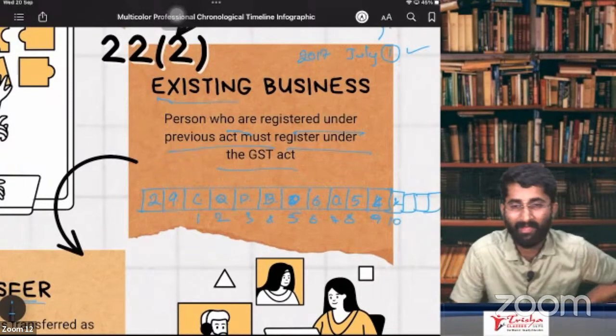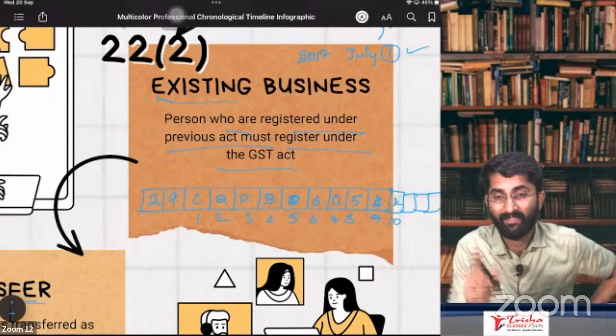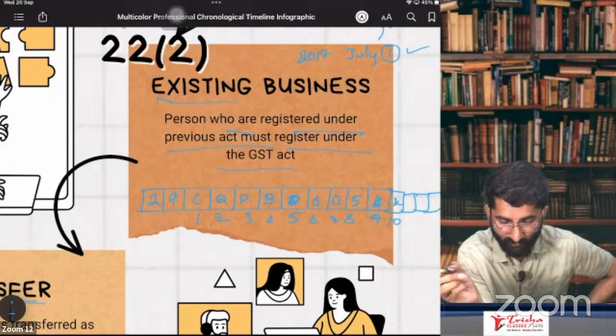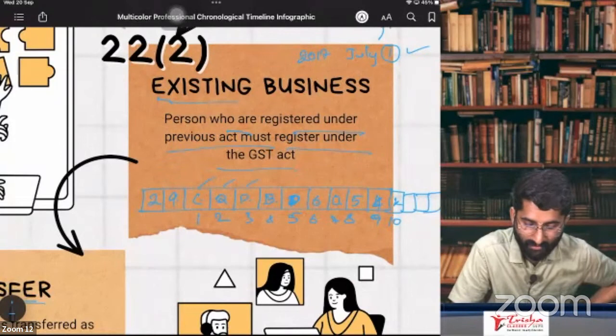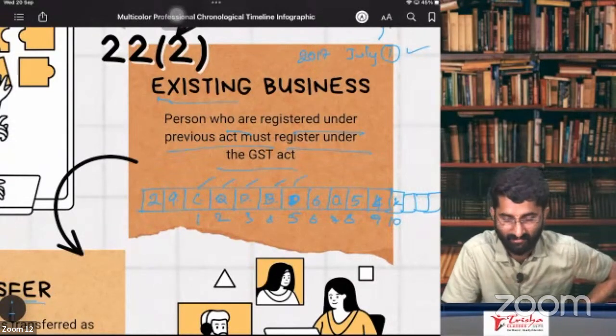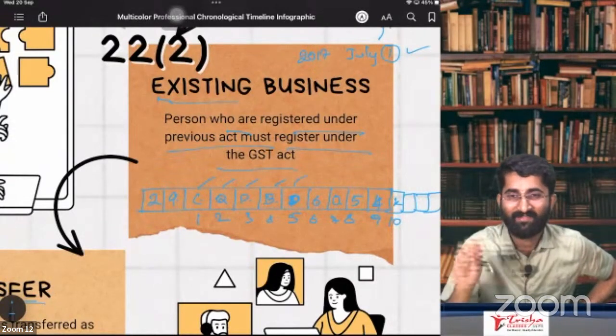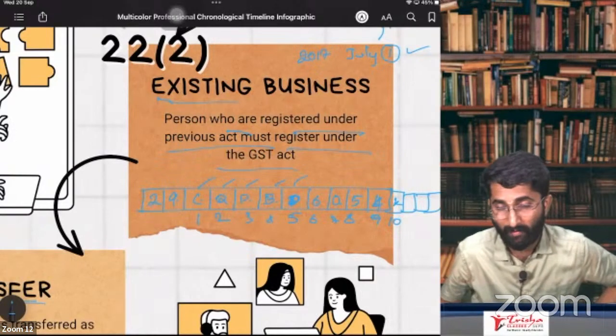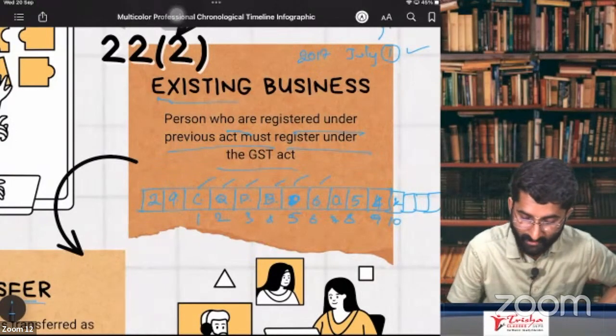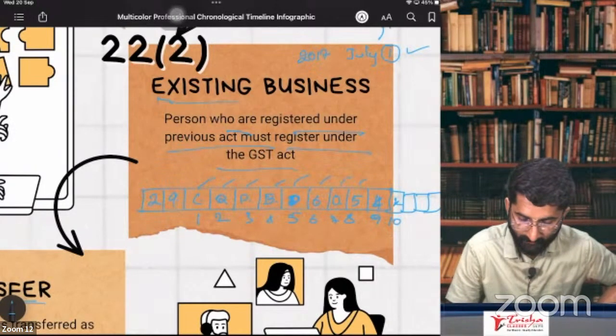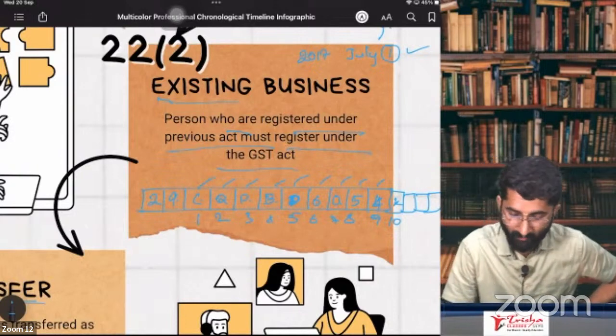10 digits, it will be alphanumerical. PAN will be alphanumerical. So the first 5 digits are alphabets, and the next 4 digits are numeric, like 1, 2, 3, 4 or 6054, and then 1 alphabet.